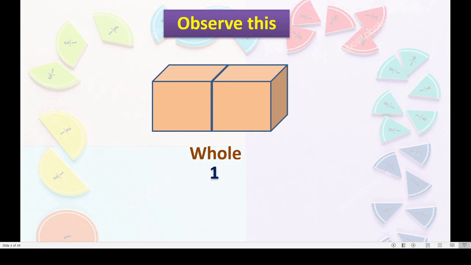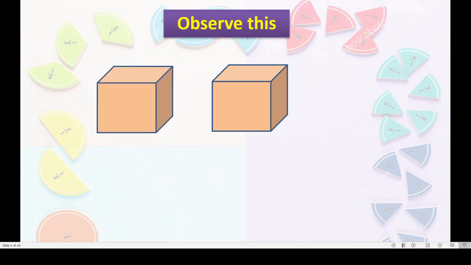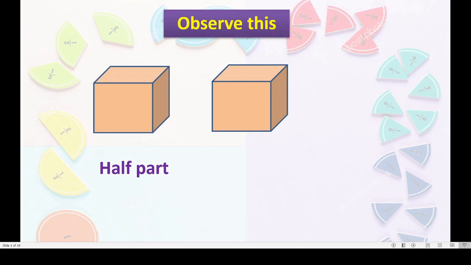You can see here 2 equal parts of this one whole, right? Now I will take this away so that you can see properly. Yes, dear children, tell me how many total parts we made? 2, right? And this one is a half part of that whole, isn't it? And this is also a half part of that whole.